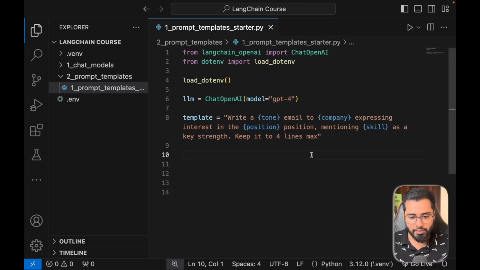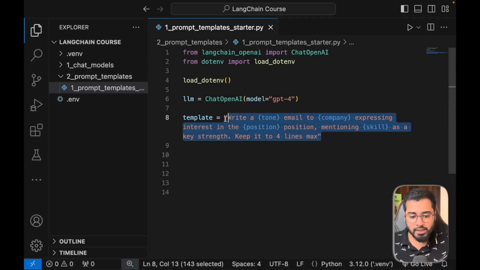So you can see I've created a new file under prompt templates and I've initialized a chat model here as well. It's no different to what we've been doing so far. So now is when we are going to start working with prompt templates. Step one, we create a string with the placeholders. Also note that this string right here is only a prompt that you and I can understand. So this is the first step, right? The next step is to convert this prompt into a format that LangChain understands. That is going to be step two.